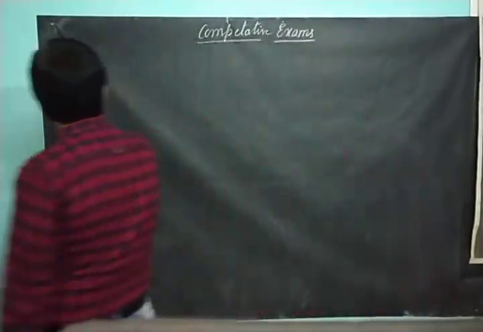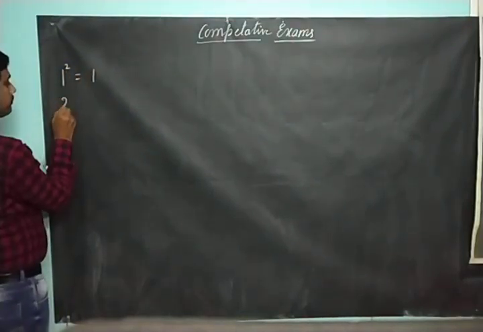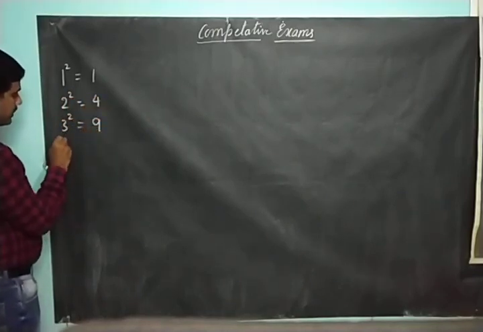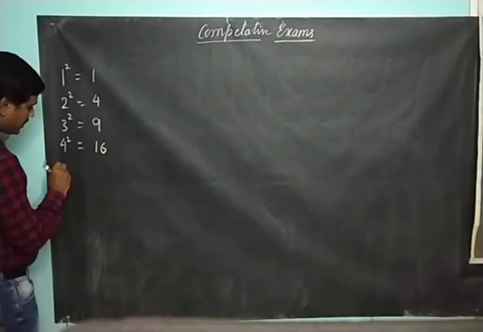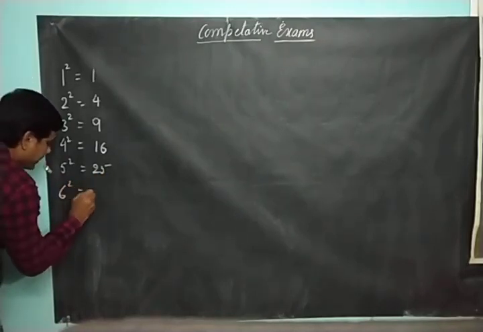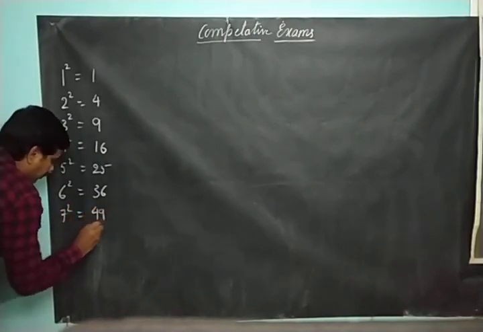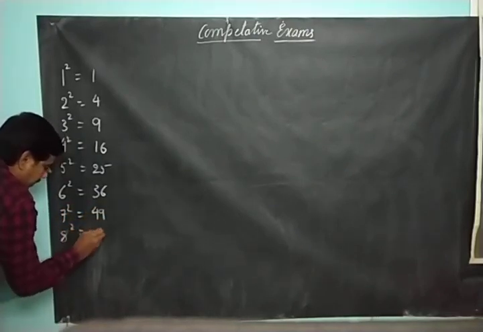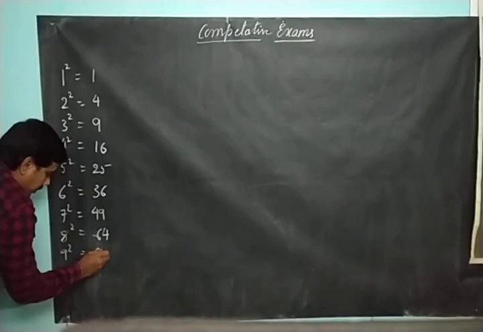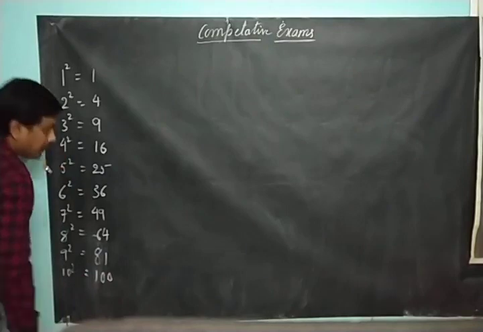Like 1 square is 1, 2 square 4, 3 square 9, 4 square 16, 5 square 25, 6 square 36, 7 square 49, 8 square 64, 9 square 81, 10 square is 100.